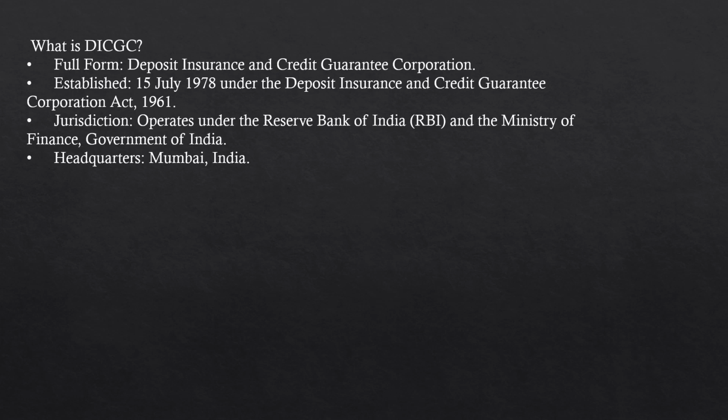About DICGC, the full form is Deposit Insurance and Credit Guarantee Corporation, established on 15 July 1978 under the Deposit Insurance and Credit Guarantee Corporation Act 1961. That means this is a statutory body established by law of Parliament. The jurisdiction of this insurance corporation operates under the Reserve Bank of India and the Ministry of Finance, Government of India. Its headquarters is in Mumbai, India.